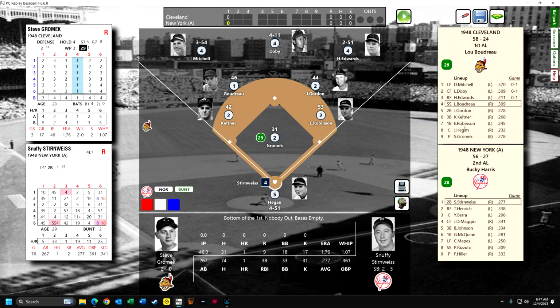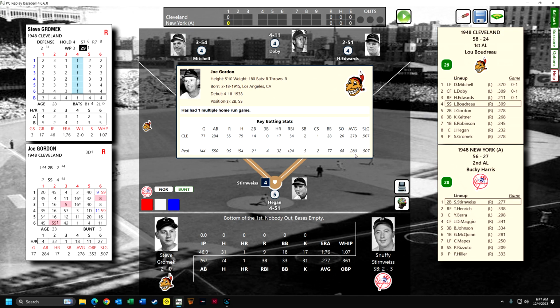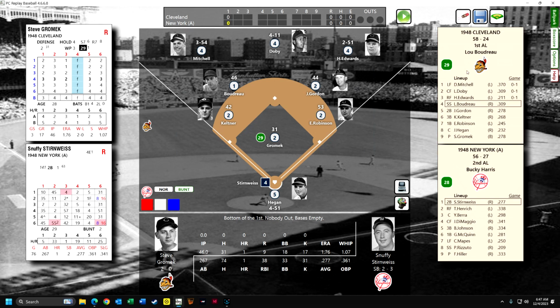I could go up here and see. Gordon came back and hit .280 with 32 home runs for Cleveland, so he kind of had his revenge, and he's really doing about what he did last year in terms of the replay. .278 for .280, got 17 home runs, had 32.